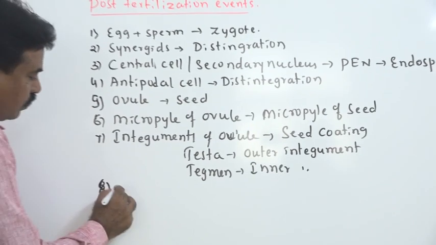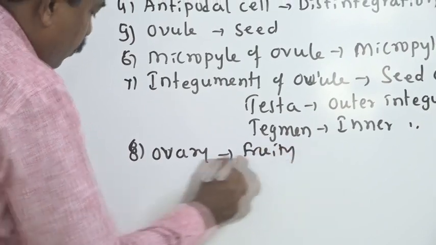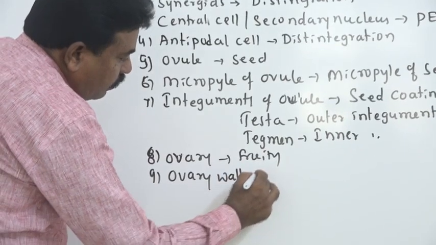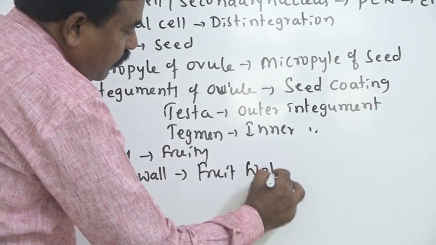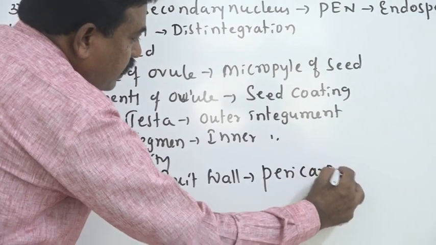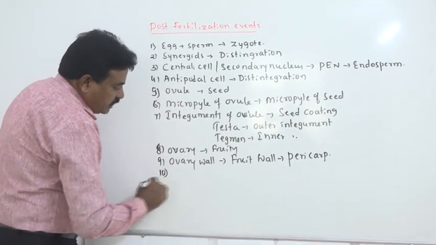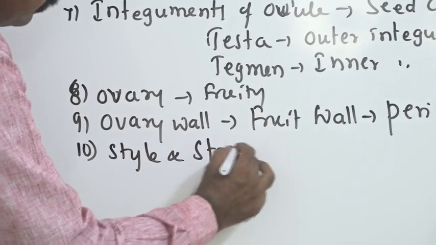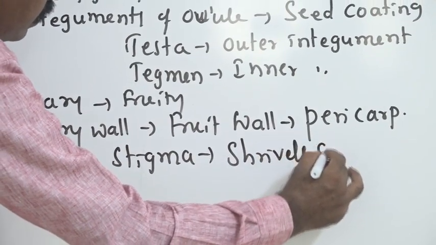Now the ovary becomes the fruit. The ovary wall becomes the fruit wall. The fruit wall we popularly call pericarp. Carp refers to fruit. The peripheral region of the fruit is the pericarp. The next structures, the style and stigma, shrivel off, meaning shut down.